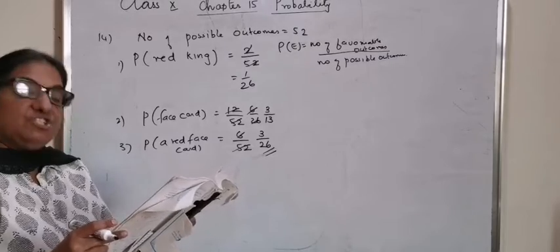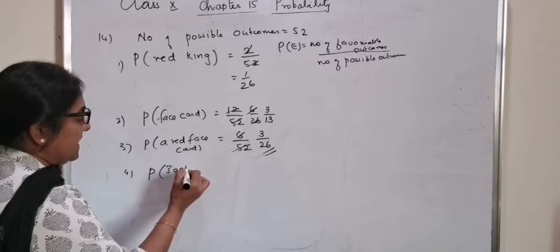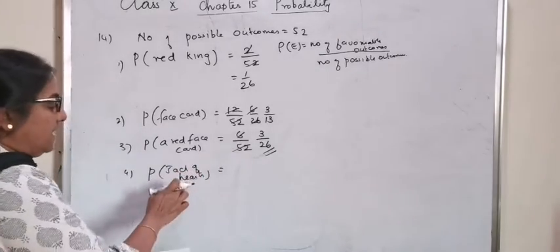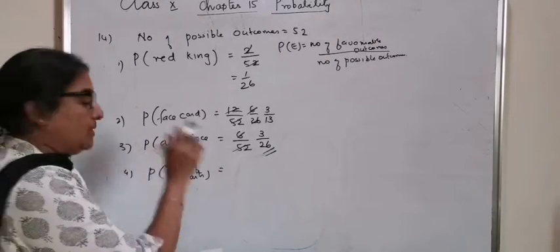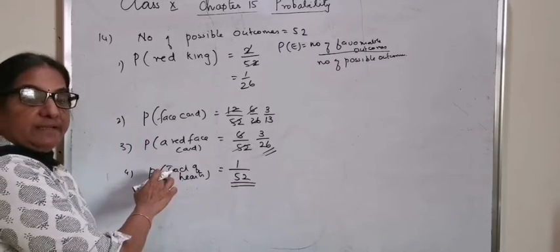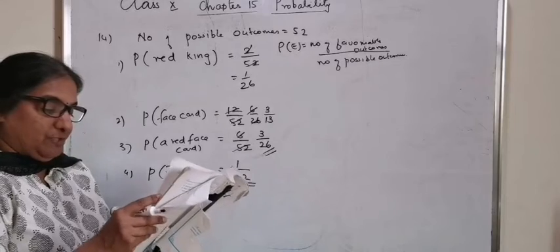Fourth subdivision, Jack of hearts. Probability that it is Jack of hearts. Hearts shows a symbol. Jack of hearts means there is only one card in that Jack with the symbol of hearts. So it is 1 by 52.